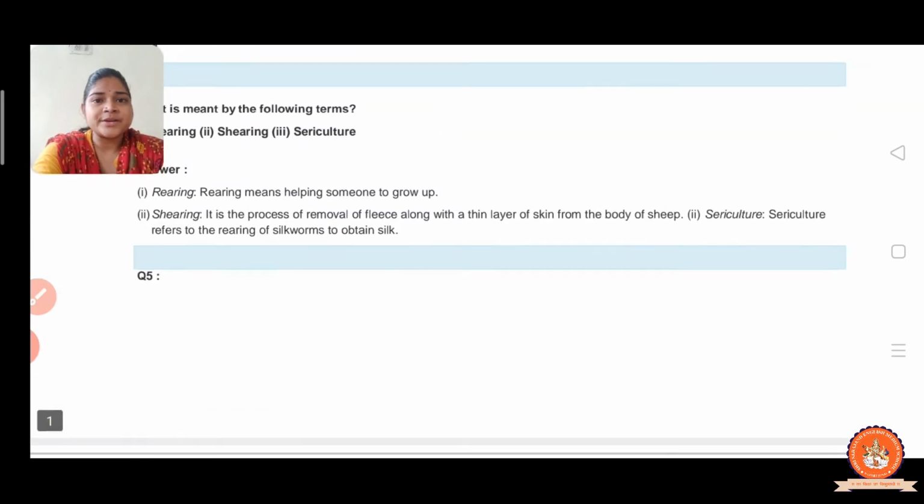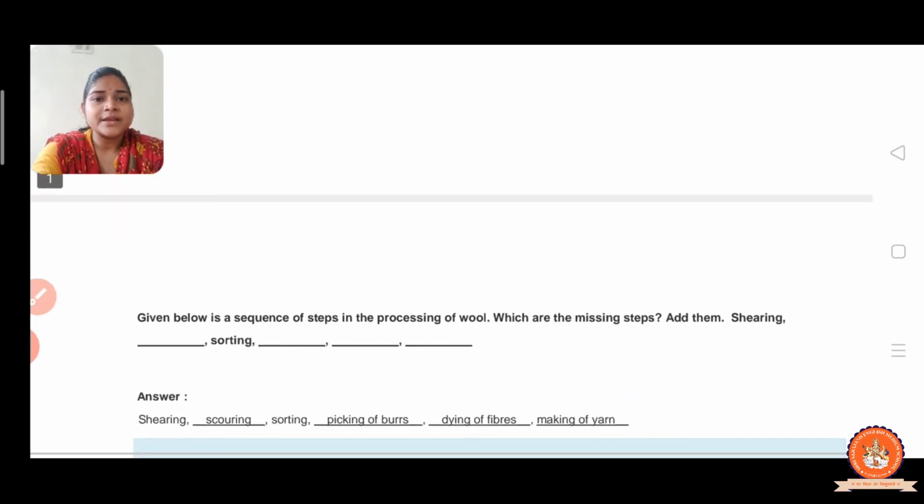Now question number 5. Given below is the sequence of steps in the processing of wool. You know very well the sequence of processing of wool. So the first step is shearing, then scouring, then sorting. Sorting is given, then picking of burrs. The burrs are the very fluffy parts, and dyeing of fiber and making of yarn.